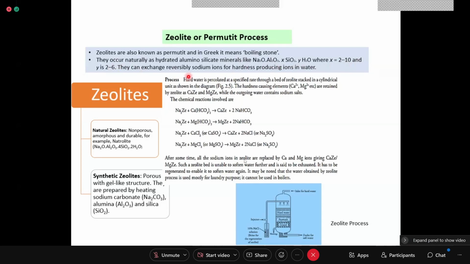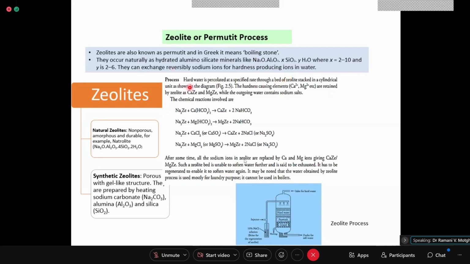They can exchange sodium ions reversibly for hardness-producing ions in water. The reason for exchange is that Na+ is univalent and hardness-causing salts are divalent. Because of the higher valency, Na+ can be exchanged for Ca2+ or Mg2+.